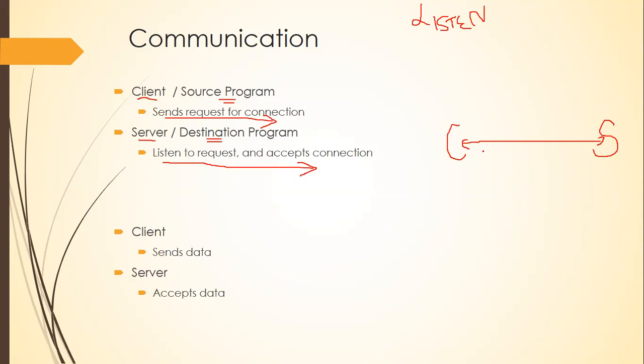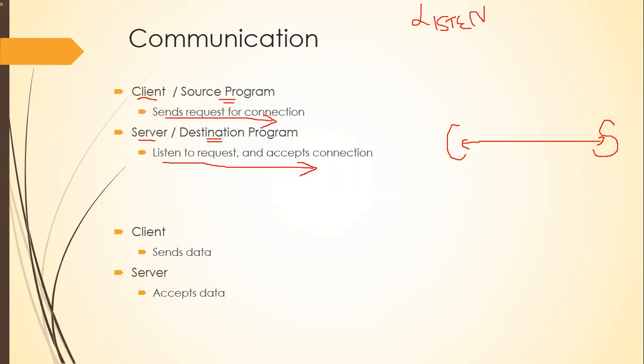Now I have a stable connection between my client and server. All we have done till now is make a connection. The client sent a request, and the server, being in listening mode, was ready and accepted.